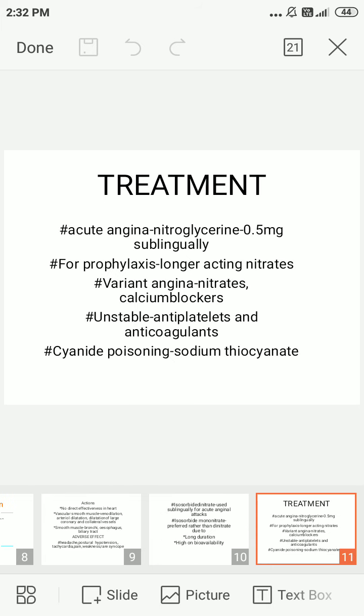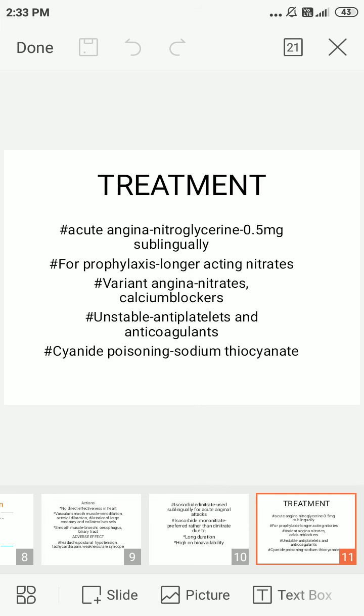Next, we go into the treatment. In acute angina, nitroglycerin is given at 0.5 mg sublingually. For prophylaxis, longer acting nitrates are given. The third one is variant angina, also called Prinzmetal angina. It occurs due to coronary vasospasm. So we can give nitrates for prophylaxis and also calcium channel blockers.